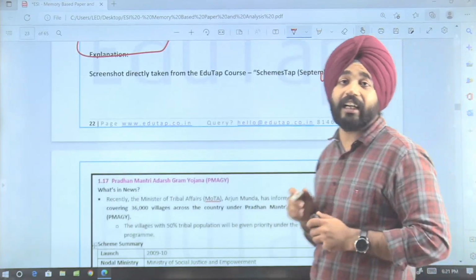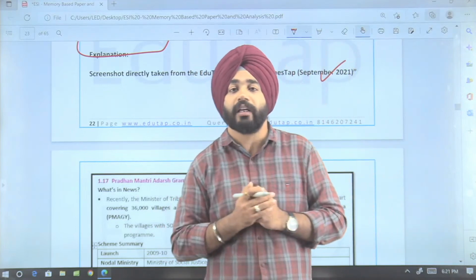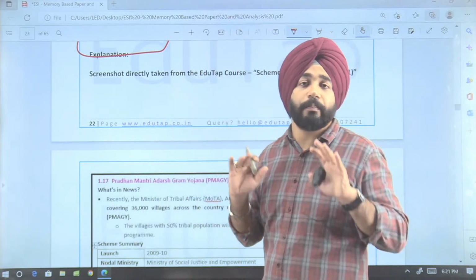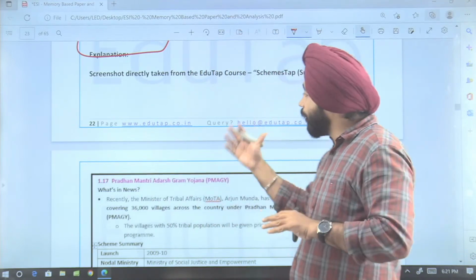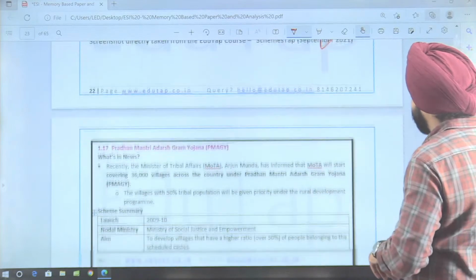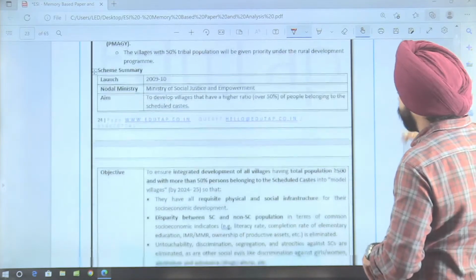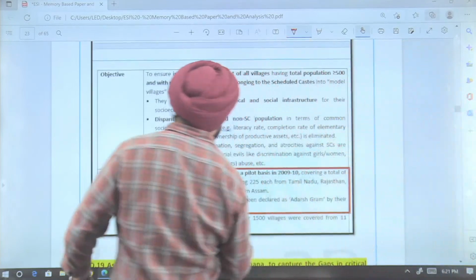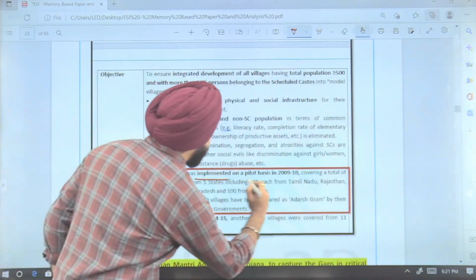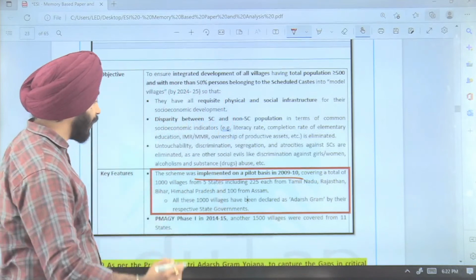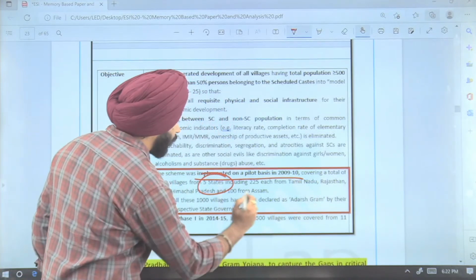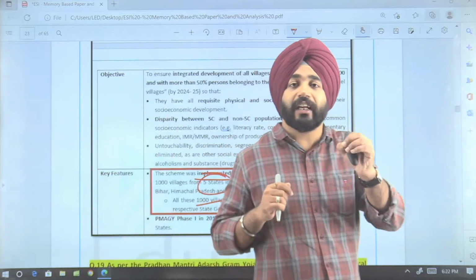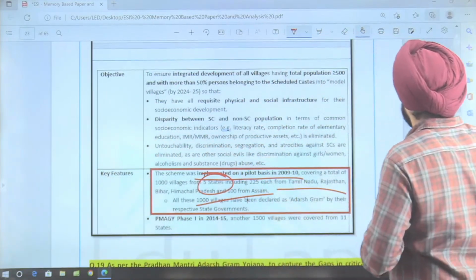So the detailed article was basically being seen in the month of September. In September, in the PIB, there was an article on the implementation of PM Adarsh Gram Yojana, and from here they have asked a specific question in our examination. Now, you can look at here also. The key features that have been given in the PIB: it was implemented on a pilot basis in 2009-10, and the 5 states were given in the PIB. So the question has been taken from the PIB itself.